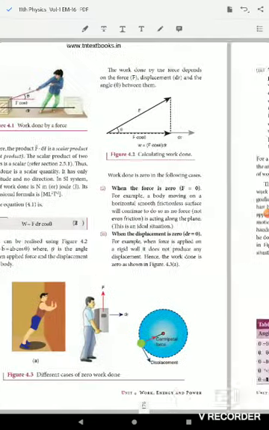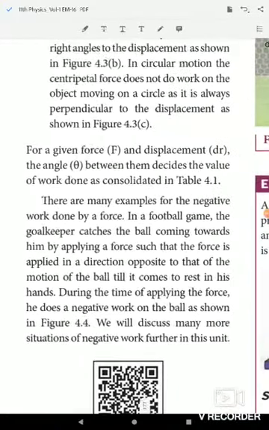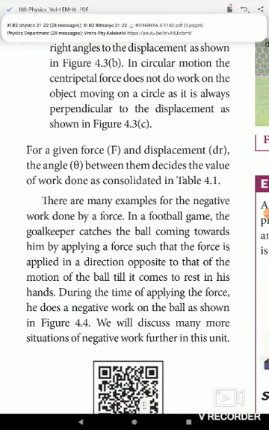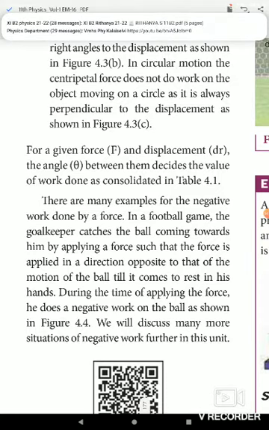For a given force and displacement, the angle between them decides the value of work done. There are many examples of negative work done by a force.